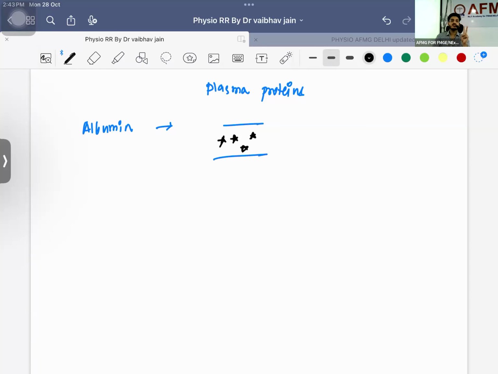And remember, two more concepts I am giving you. Keep this throughout your life. One is whenever a vessel is dilated, it will be releasing something. There will be some secretions. And second thing, whenever there is decrease in the albumin, what will happen? The blood will be thin. If the blood will be thin, what will happen? This blood will leak out from the vessel and it will get accumulated in the interstitial space.